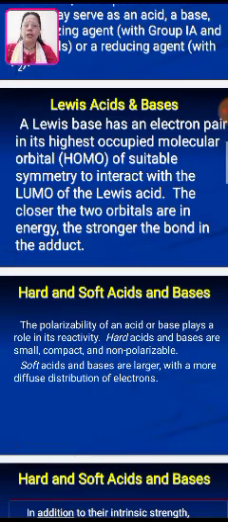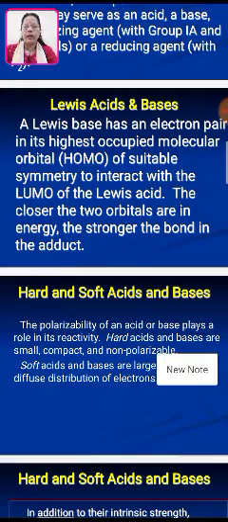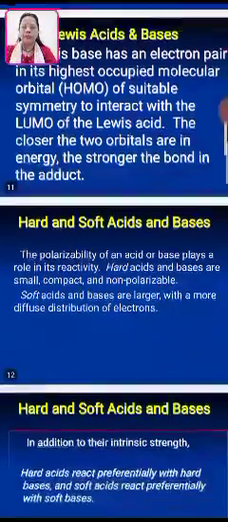The polarization of an acid or base plays a role in its reactivity. Hard acids and bases are small, compact and non-polarizable. Again, I am repeating it: hard acids and bases are small in size, compact in nature and non-polarizable, whereas soft acids and bases are larger in size with a more diffuse distribution of electrons.